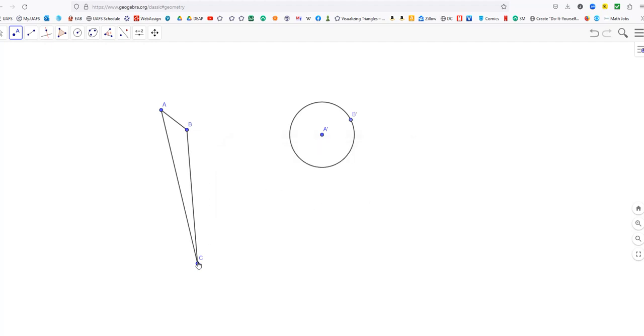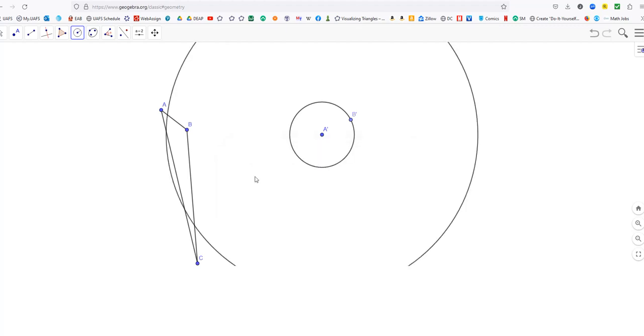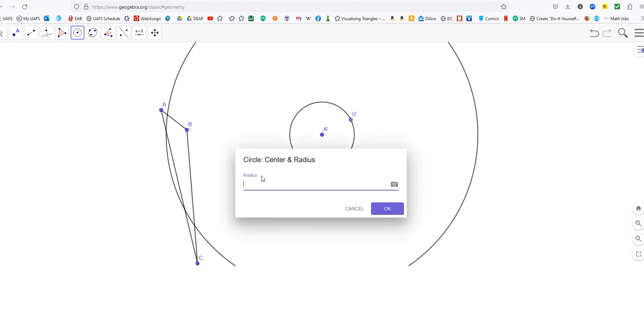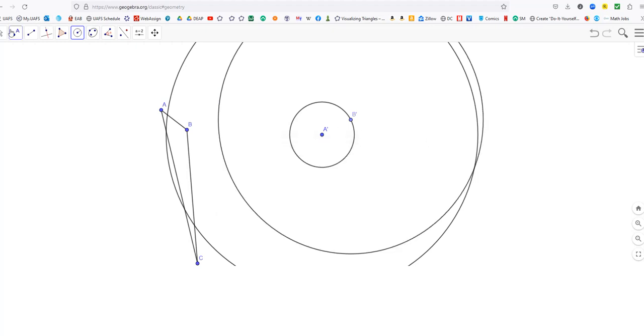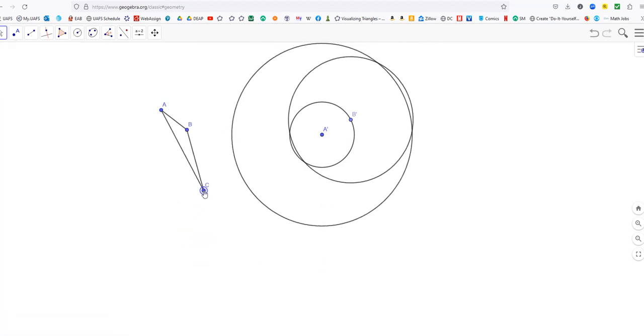And then where does C have to be? We want a circle by center and radius. We want to go from A, and the distance needs to be the distance from A to C. And then we need a circle centered at B, where the radius is the distance from B to C. We need to be where those two circles intersect. I'm going to make this a little bit smaller so I can see it. Now I want to find the intersection points of those two circles, and that's what we have.